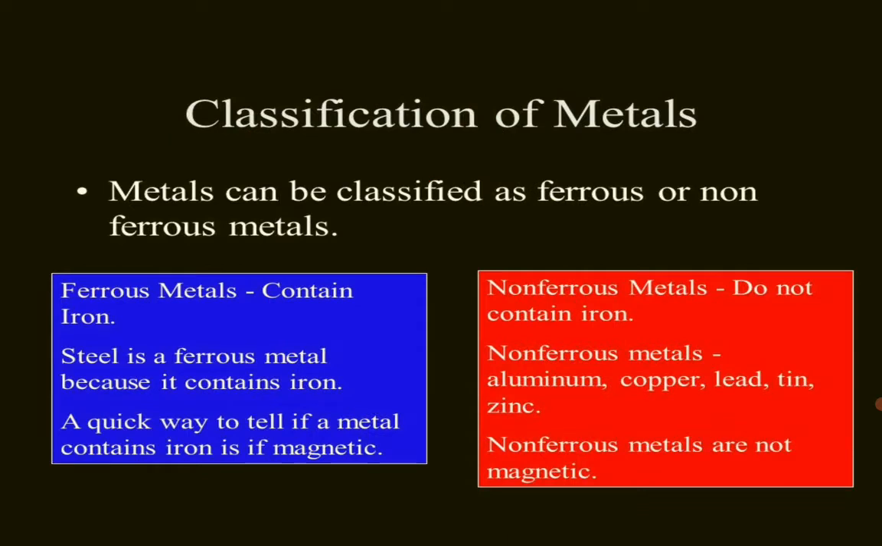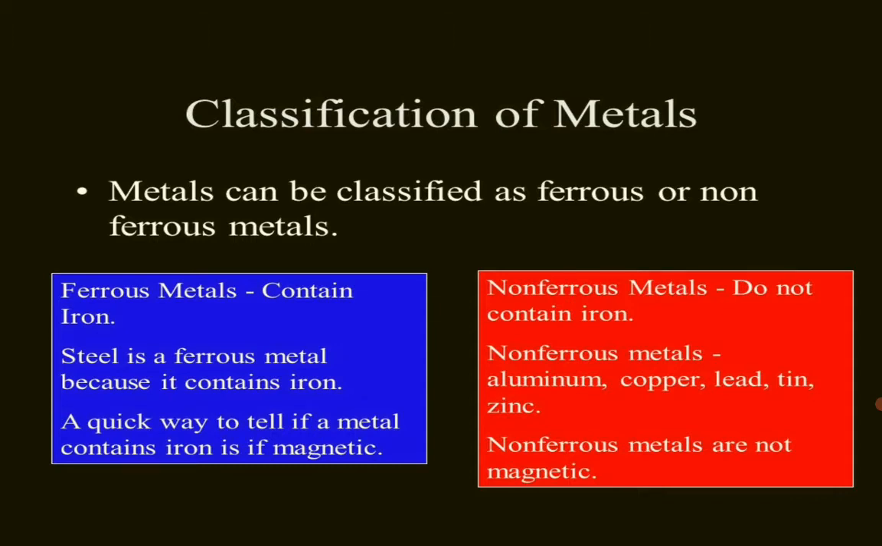So now we shall move into the topic classification of metals. The metals can be classified as ferrous or non-ferrous metals. The ferrous metals contain iron in them, whereas non-ferrous metals do not contain iron in them. A steel is a ferrous metal. It is because the steel contains iron in it, whereas aluminium, copper, zinc, lead are non-ferrous metals. It is because they don't contain iron in them.